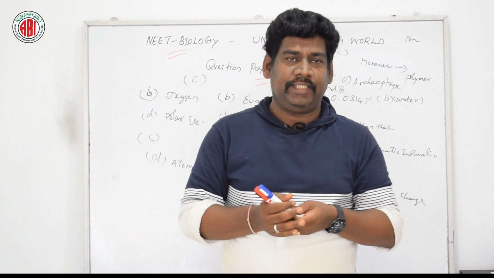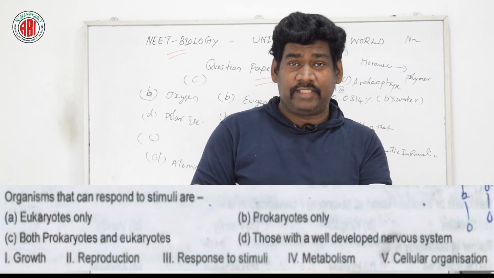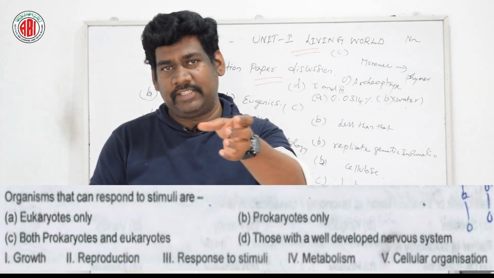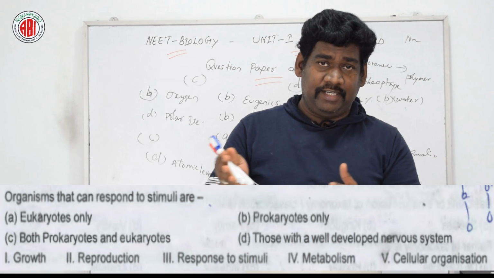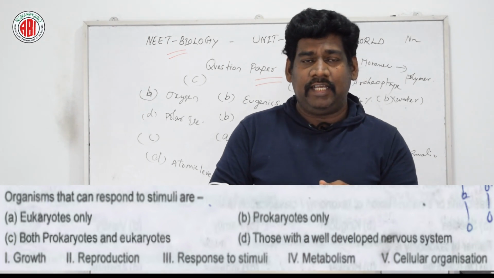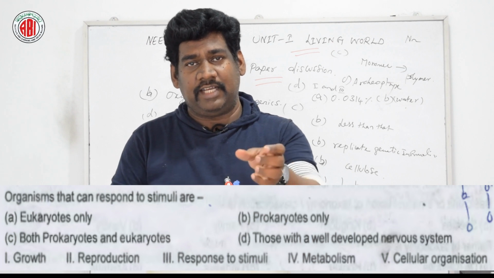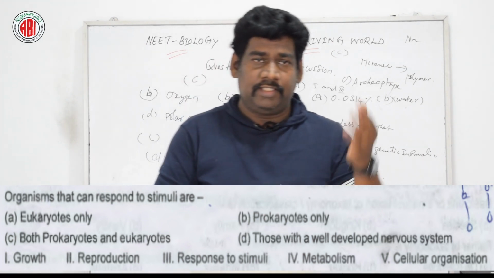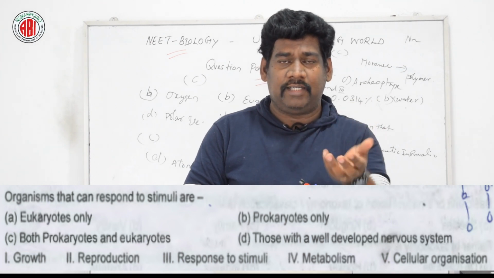The next question is about the general characteristic features, the salient features, of living organisms. Five options are given, and they ask whether they are all general characteristic features of living organisms: growth, reproduction, responding to stimuli, metabolism, cellular organization.